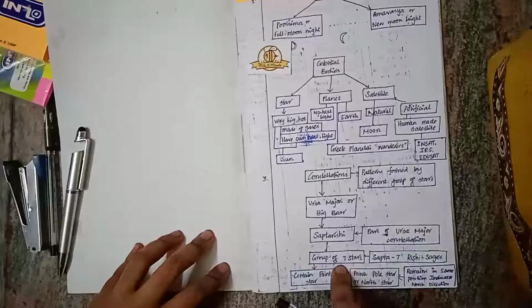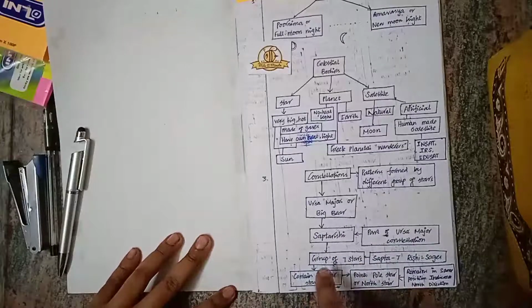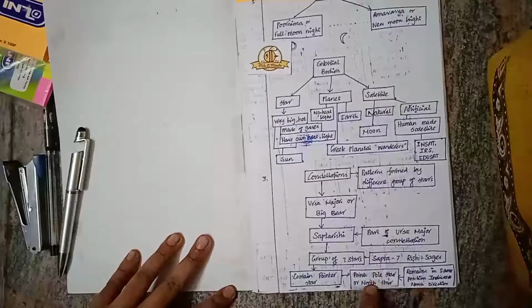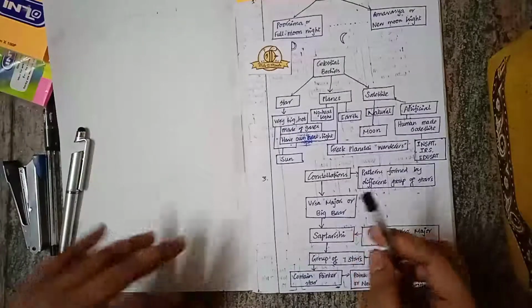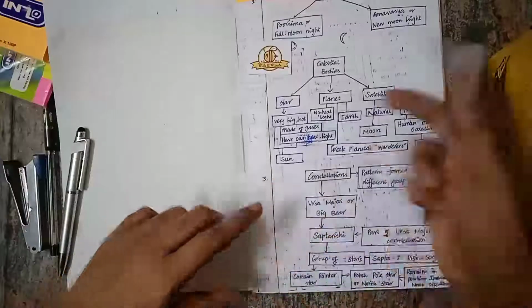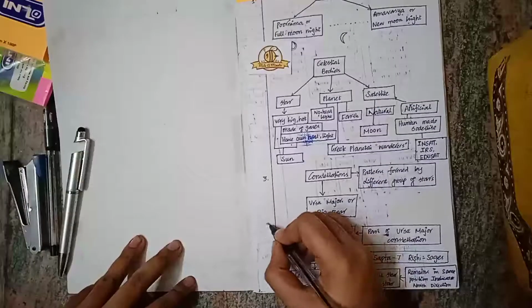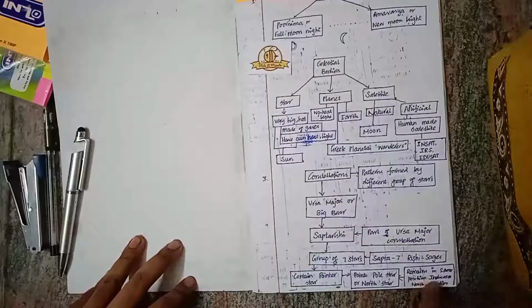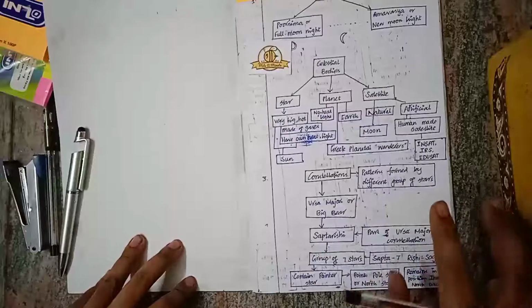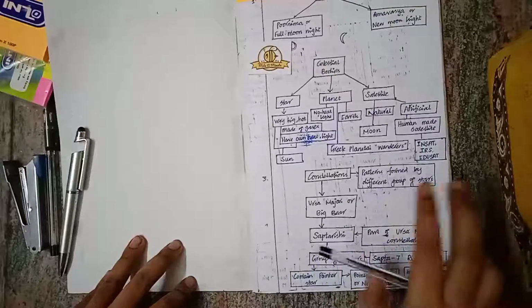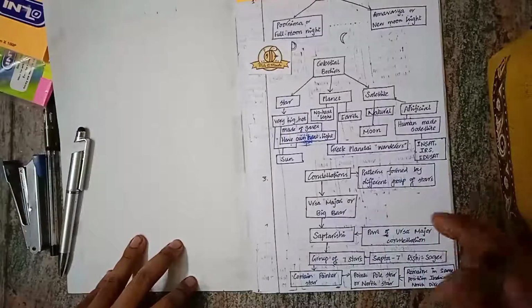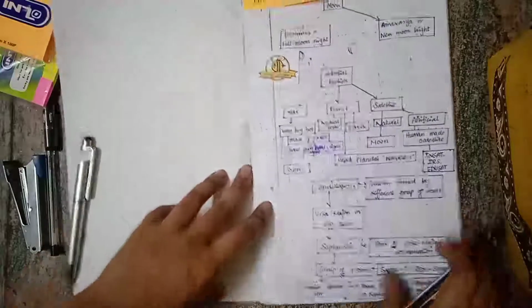This Saptarishi contains pointer stars. The pointer stars always point to the pole star, also called the north star. The pole star or north star always remains in the same direction. That is, it always remains in the north direction only. It always indicates the north direction.